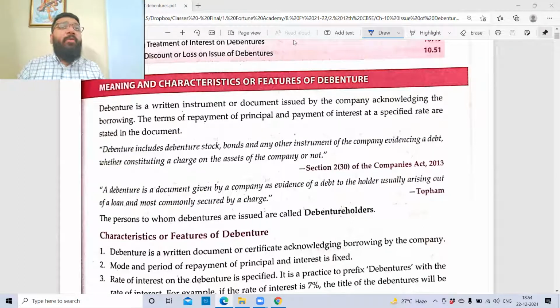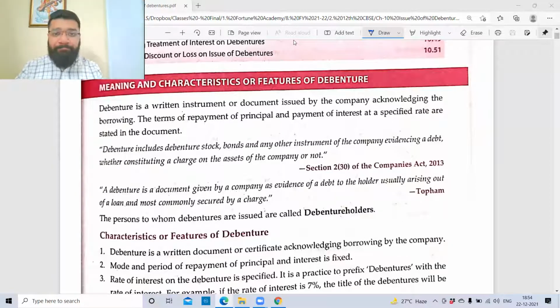Now, the next thing you have to understand is, for any business, be it a company or an LLP or a partnership, what are the two primary sources of raising funds? Without funds, the business cannot operate. Correct, no? So what are the two primary branches of raising the funds?